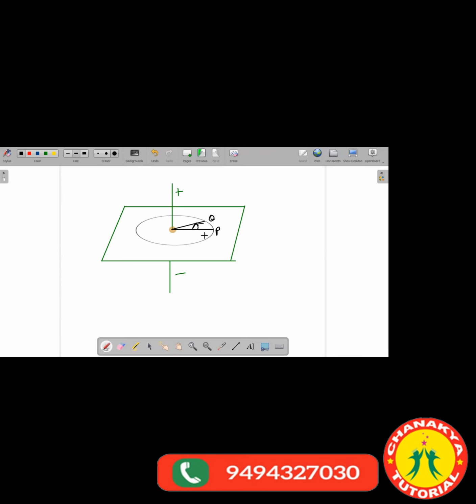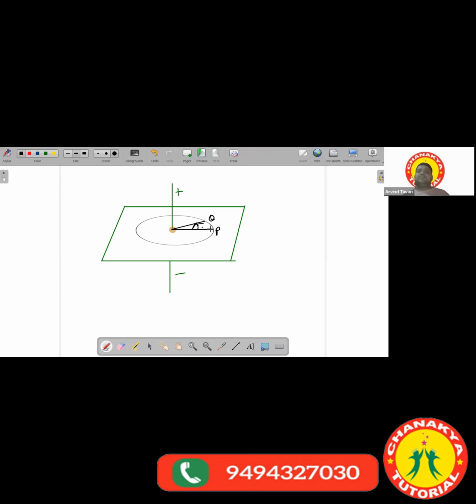Since it is anti-clockwise, whatever angle it has covered, we will take the same angle, but its direction will be taken along the positive axis.